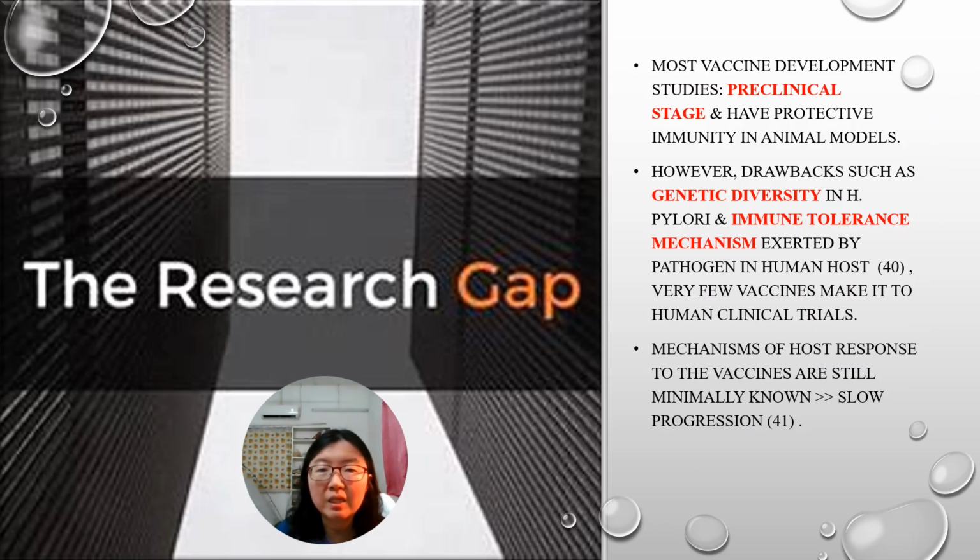Most vaccine development studies are still at the preclinical stage. Even though they have shown protective immunity in animal models, there are still drawbacks in human hosts due to the genetic diversity and the immune tolerance mechanism exerted by the pathogen in human hosts, and hence very few vaccines make it to human clinical trials. And the mechanism of the host response to the vaccines is still minimally known, and hence leads to slow progression in vaccine development.